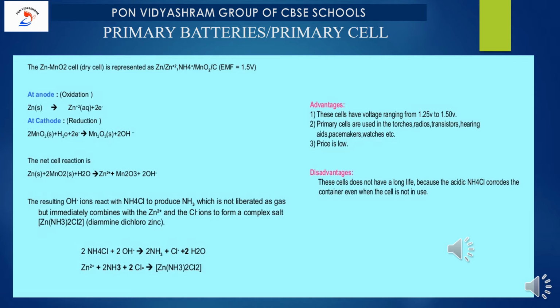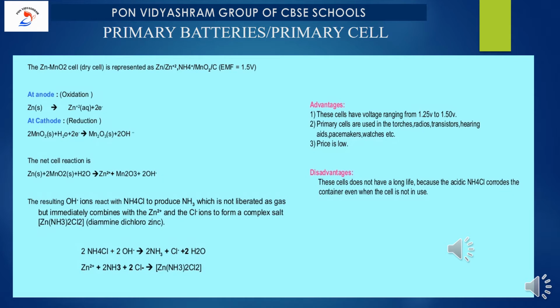Please remember, here Zn is converted into Zn2+, whereas the neutral MnO2 is converted into Mn2O3. So naturally the oxidation number of manganese varies. Now the resulting OH- ions react with ammonium chloride to produce ammonia. Important, note it down.